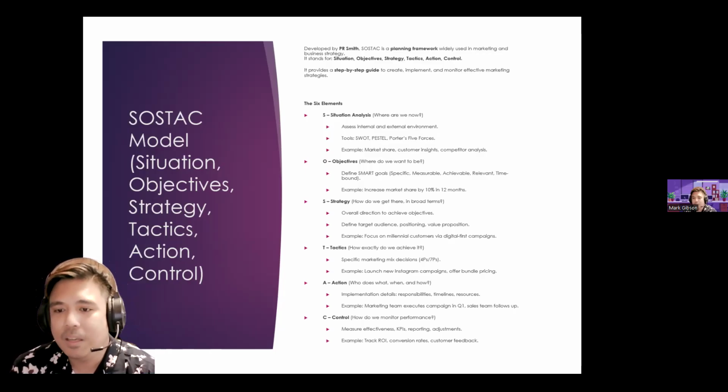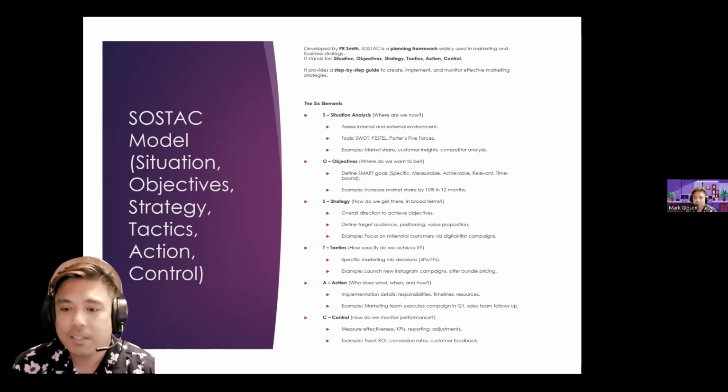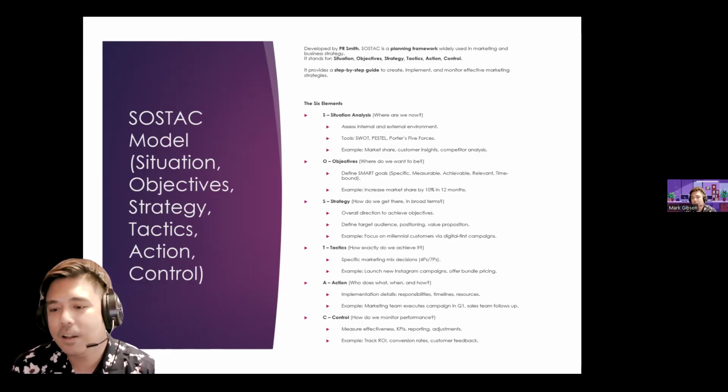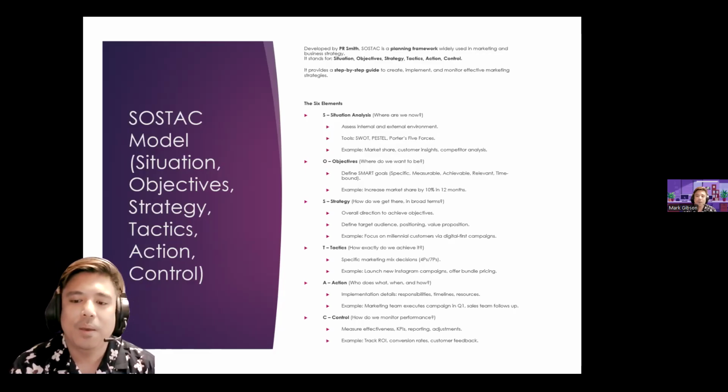So in broad terms, we talked about strategy earlier. Basically, it's the overall direction to achieve the objective. It defines the target audience, positioning, or the value proposition. And then we have tactics. Again, specific marketing mix decisions. So we have the 4 Ps and 7 Ps. Example is launch a new Instagram campaign and offer bundled pricing. Action, who does what, when, and how.